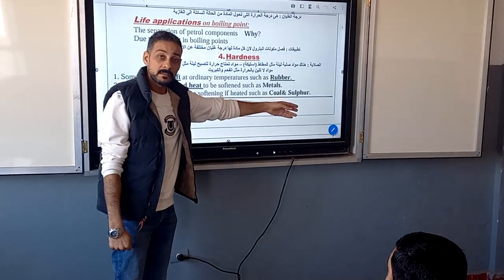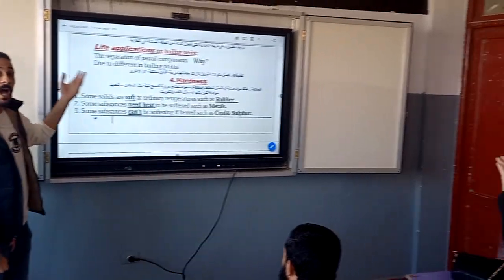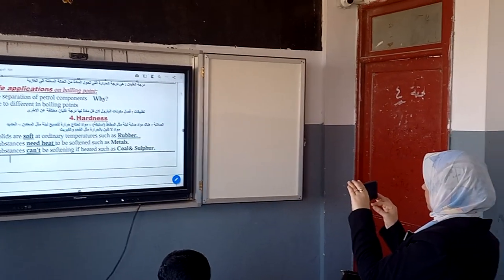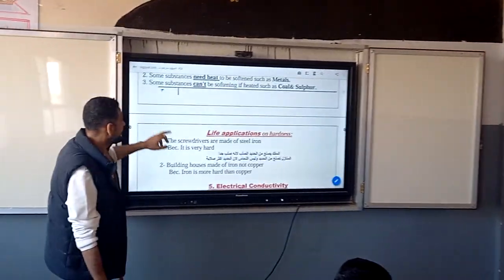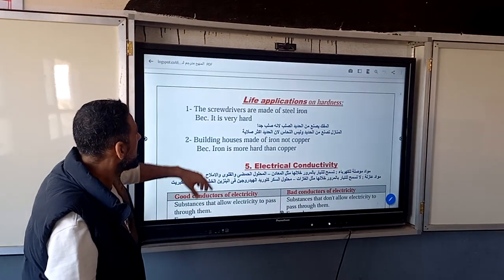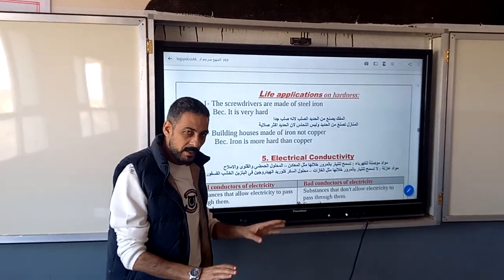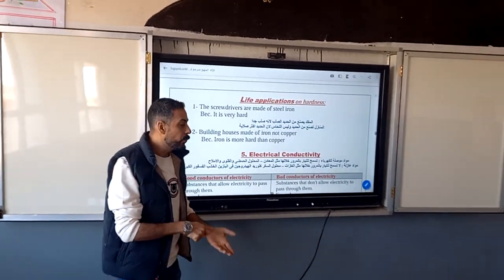Absolutely iron. So some solids have a hardness different from others. So the screwdriver is made from steel only because we need it to be hard.